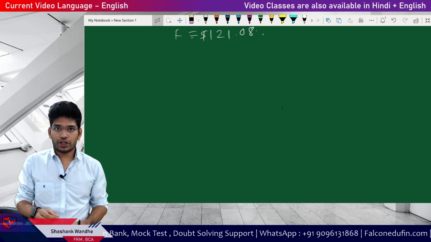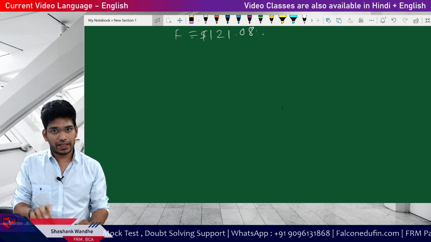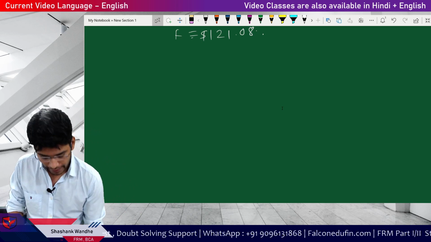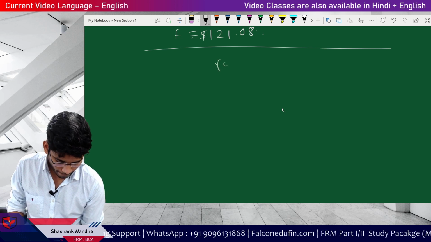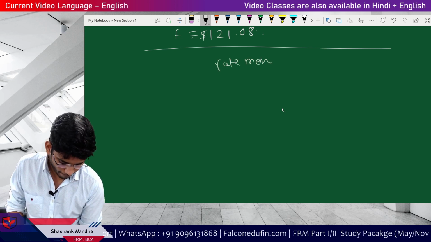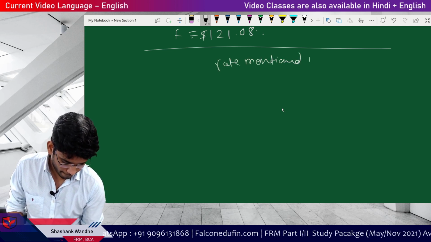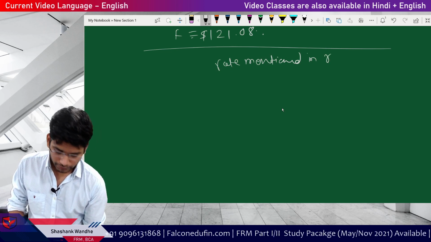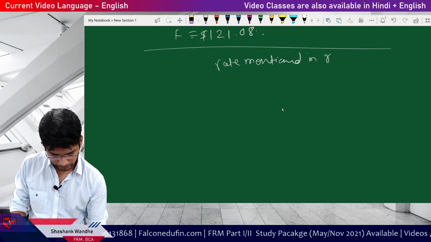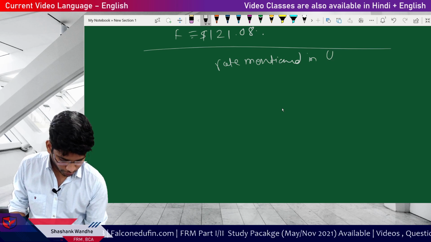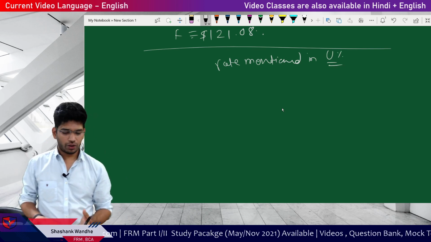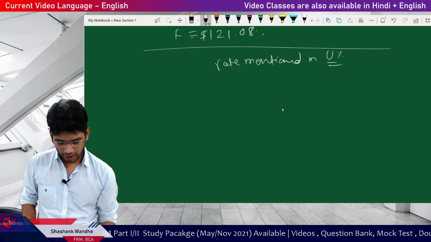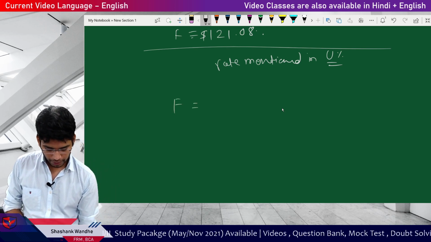Now one more variation is possible, not generally tested by the GAP, but it is possible. That is the rate mentioned in percentage form. So if the storage cost is mentioned in the percentage form, then you don't have to worry about anything. Things will be very simple.